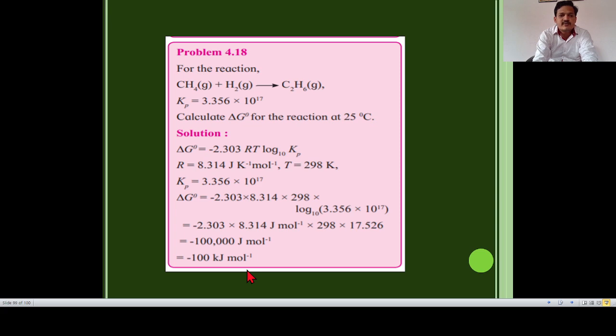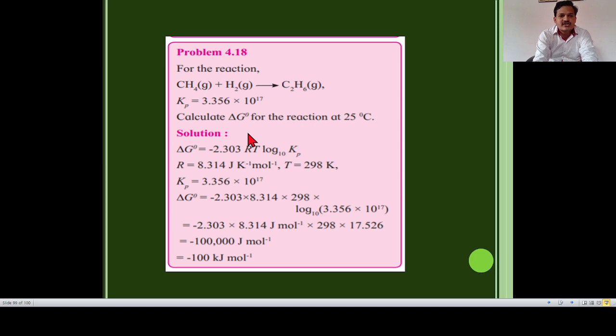Now the next problem is for a reaction: CH4 gas and H2 gas give C2H6 gas. So Kp = 3.356 × 10^17. Calculate the standard Gibbs energy change for the reaction at 25 degrees Celsius. Now let us start with the solution.